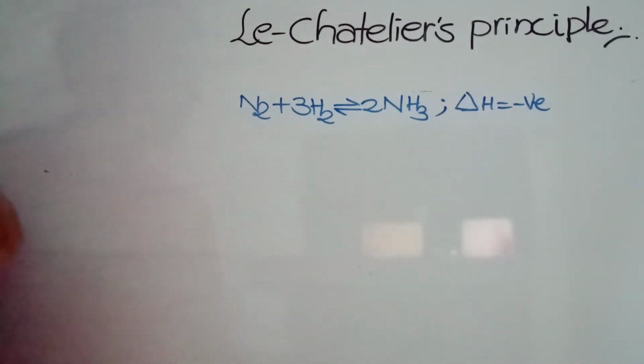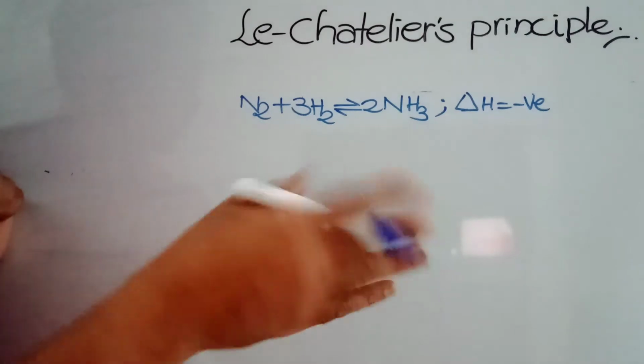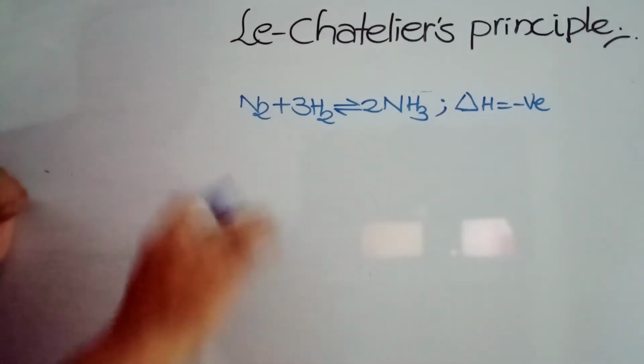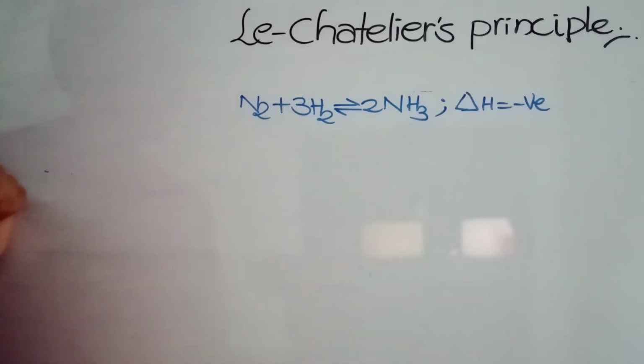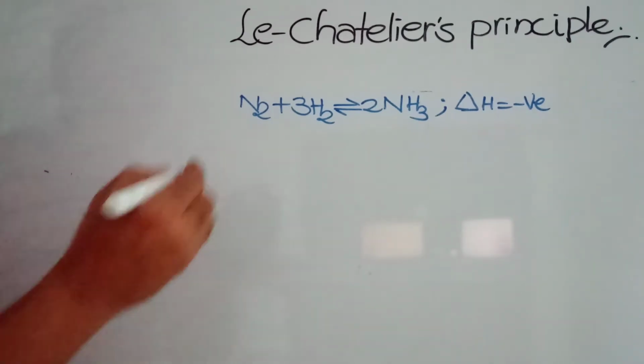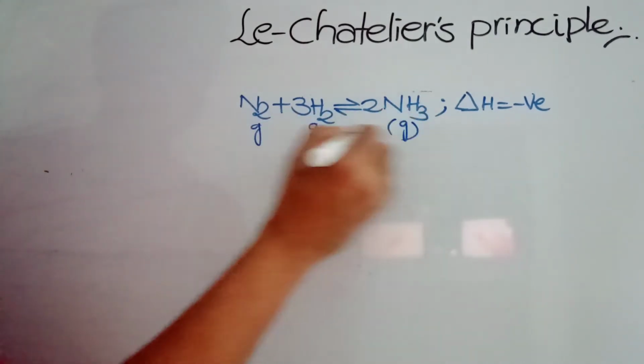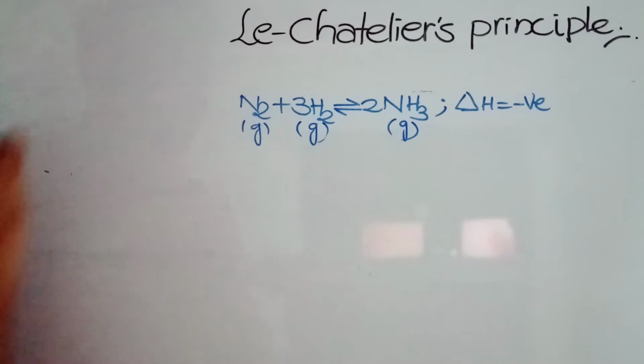After reaching the equilibrium, what happens if the temperature is changed, if the pressure is changed, if the concentrations are changed, or if any inert gas is added? To explain all this, we have one very simple principle, which is called Le Chatelier's principle. Whenever you are mentioning equilibrium reactions, don't forget to mention their physical states. That plays a very important role in this lesson.